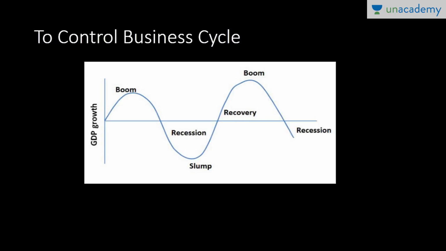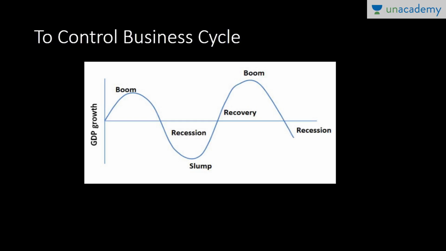Now, to control the business cycle, very important, guys, this is a typical business cycle. The increasing trend above is known as the booming period, then we go down, which is known as recession, and this slump is also known as depression. This is a repetitive cycle, because whenever there is prosperity, we go to boom, from boom we go to a declining position, from declining to recession, and from recession to slump, which is also known as the depression stage. Again, this phase from slump to above is known as recovery, the recovery curve, and then recovery again.